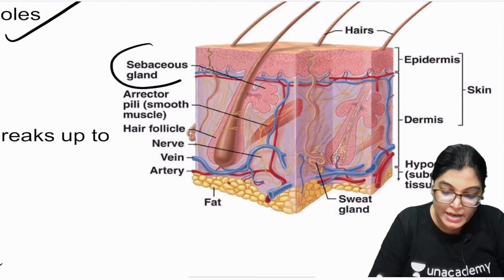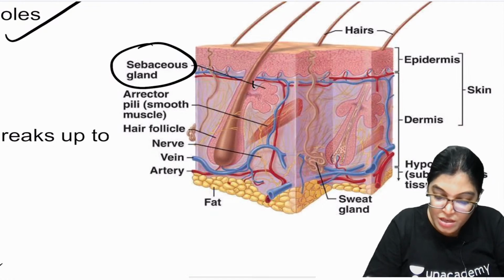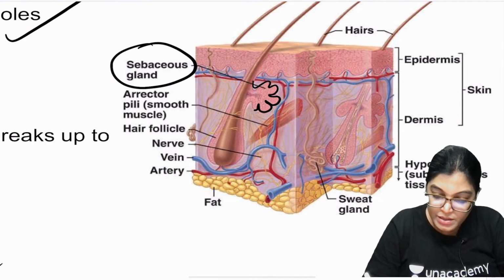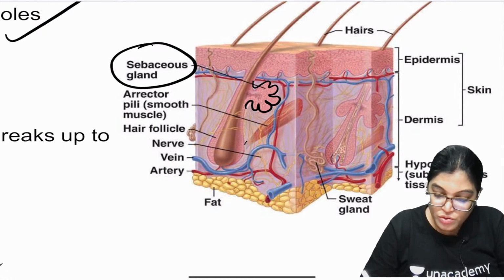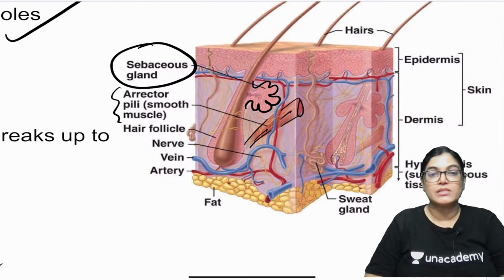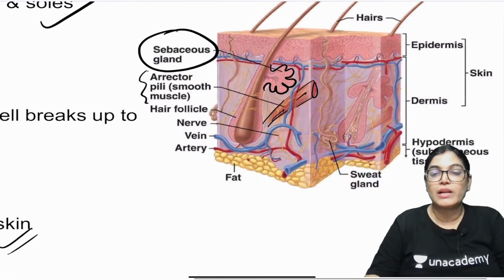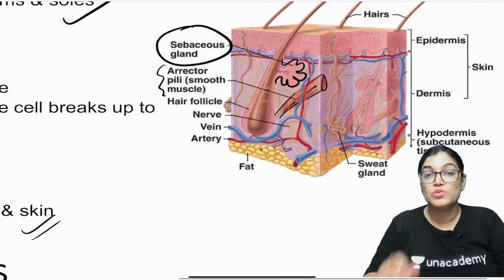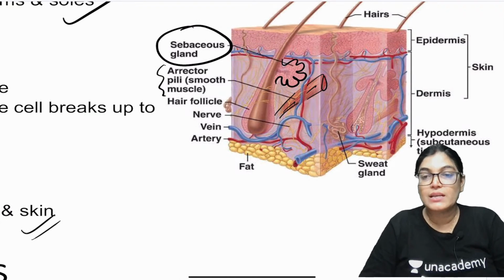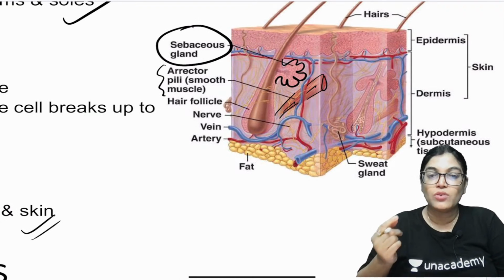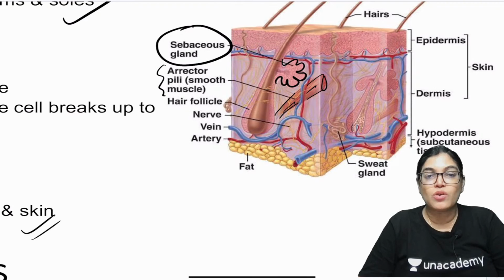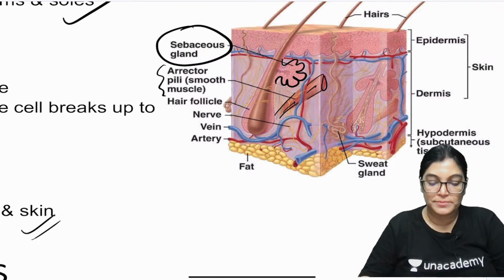So can you see here? This is a sebaceous gland. Sebaceous gland is always attached in relation to the hair follicles, as you can see here, and close to the hair follicles there is a small smooth muscle called the erector pili muscle. The contraction of the erector pili muscle will cause goose skin. In a cold region our skin hairs stand out vertically because of the contraction of the erector pili muscle, which straightens the hairs on the skin. That is called goose skin.